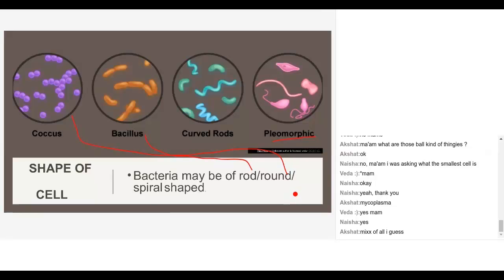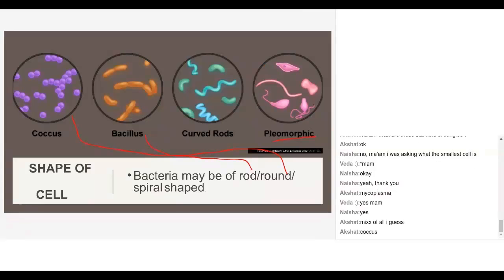If they are rod shaped, we call them bacillus. If they are round, we call them coccus. And if they have different shapes, we call them pleomorphic. So this is regarding bacterial cell shapes.